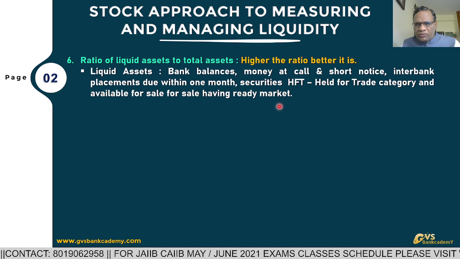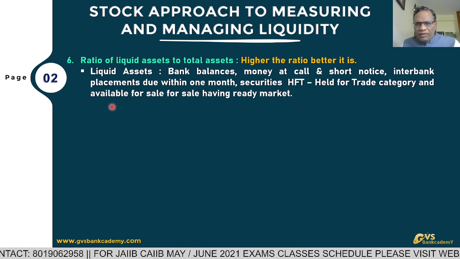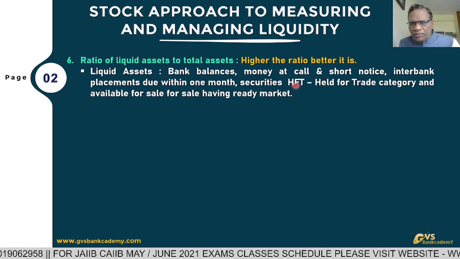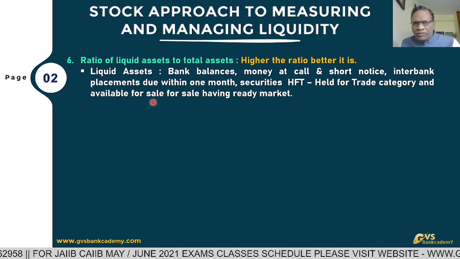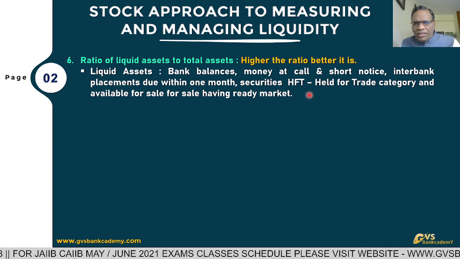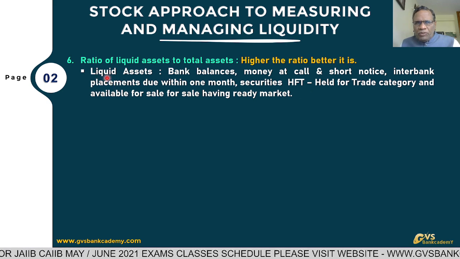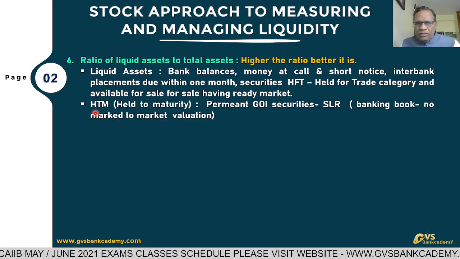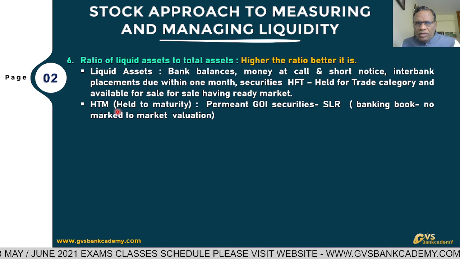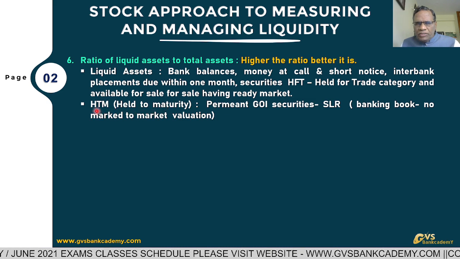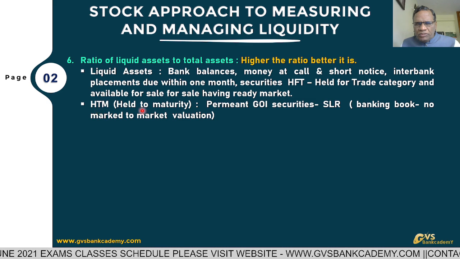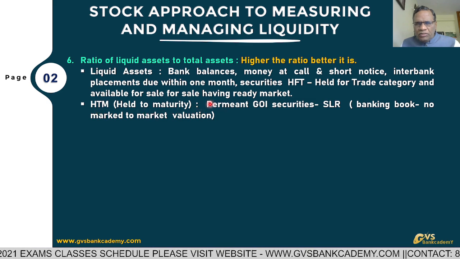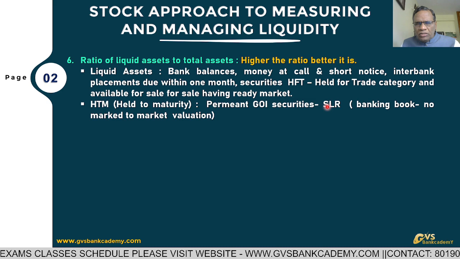This is the investment classification: held for trading, available for sale, and held to maturity. Held for trading and available for sale securities we can sell immediately in the market. That's why we treat them as part of liquid assets. Now, the other classification is held to maturity. These are permanent securities, Government of India securities. This is also called SLR, statutory liquidity ratio securities.